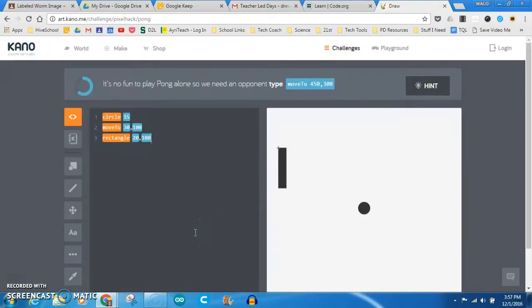So this is how it goes. It gives you directions, you follow along, it gets progressively tougher, and hopefully by the end of it, you've learned a little something about coding.